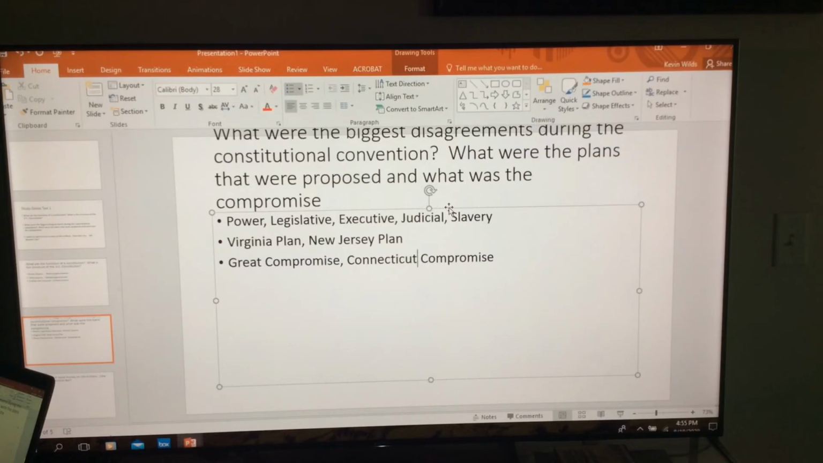So I'm giving you the outline of the stuff I'm looking for, but you also need to go in depth and explain each of these things. What is power? What does the Virginia plan say about power? What does New Jersey say about power? What does the Great Compromise do with power? You need to talk about these 5 things, and in these plans and in the compromise, you need to make sure you talk about all those things when you're doing the essay.